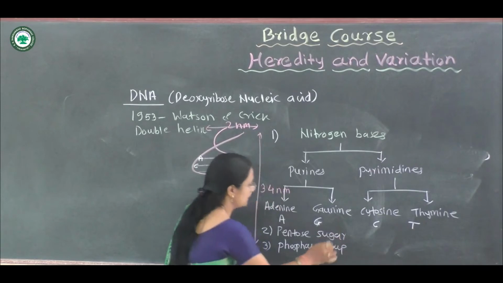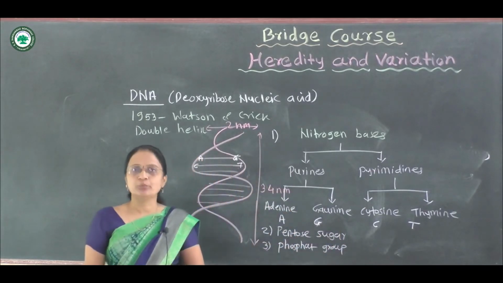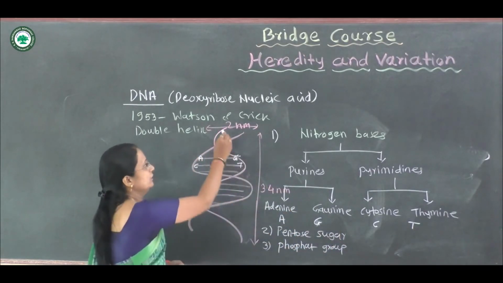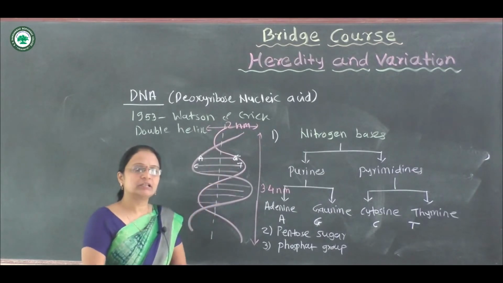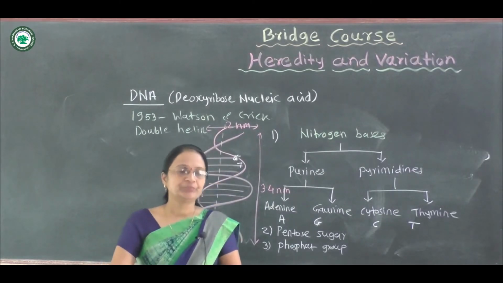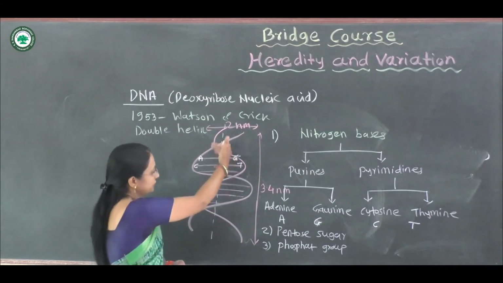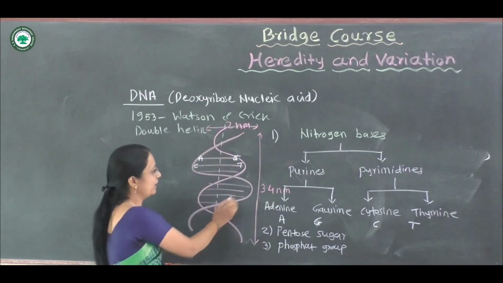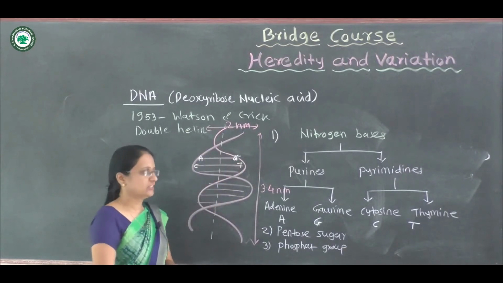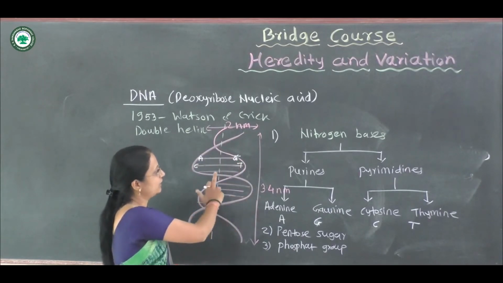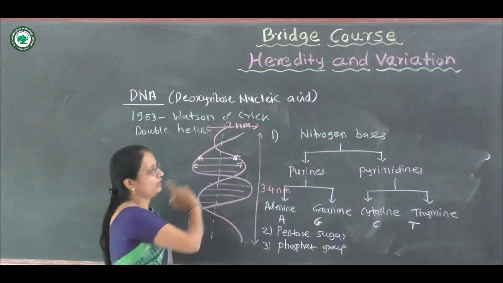These are the three main components of DNA, because the phosphate group is the backbone of DNA. They are arranged on this side, and on the front side we observe the nitrogen bases arranged in pairing form.